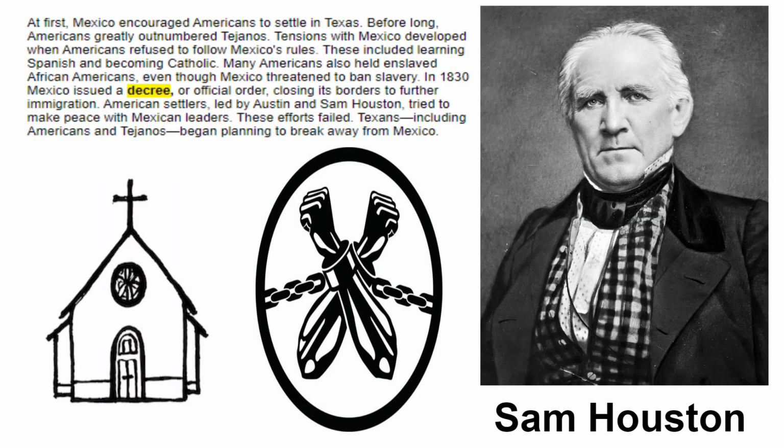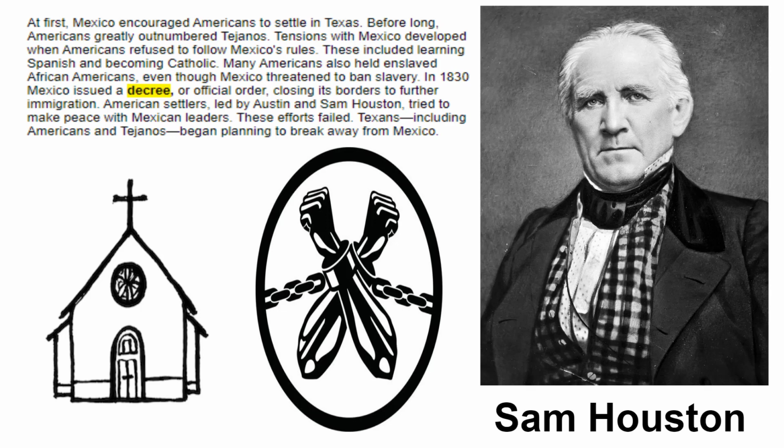At first, Mexico encouraged Americans to settle in Texas. Before long, Americans greatly outnumbered Tejanos. Tensions with Mexico developed when Americans refused to follow Mexico's rules. These included learning Spanish and becoming Catholic. Many Americans also held enslaved African Americans, even though Mexico threatened to ban slavery.